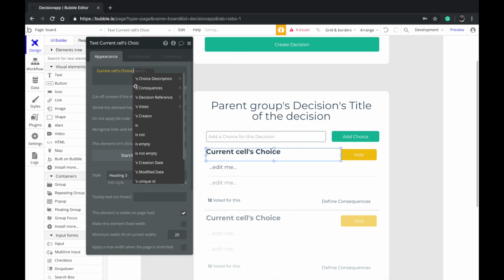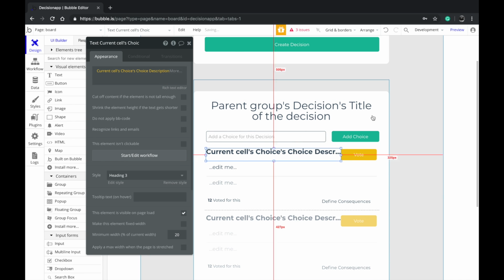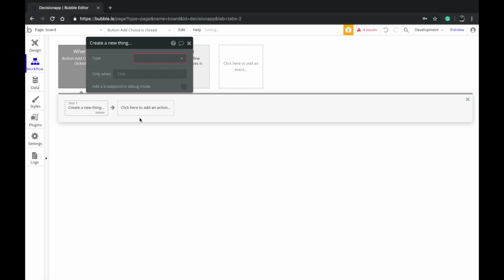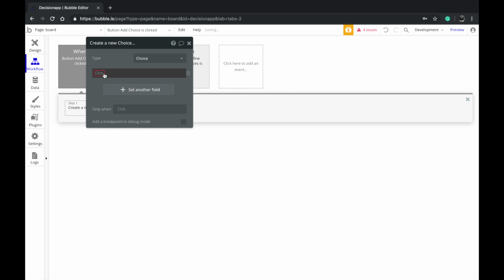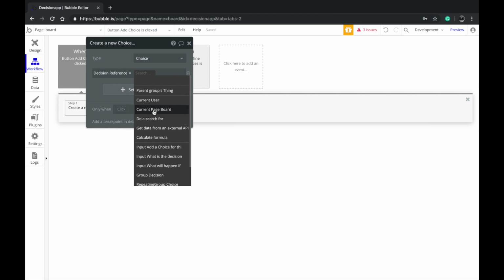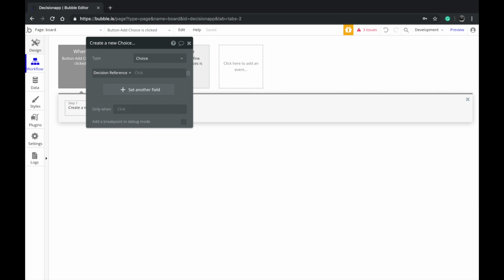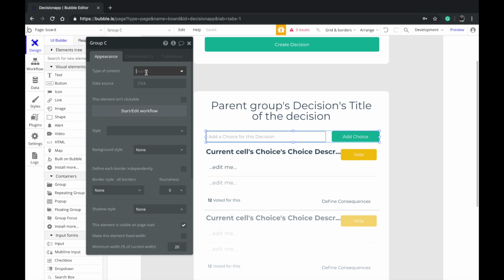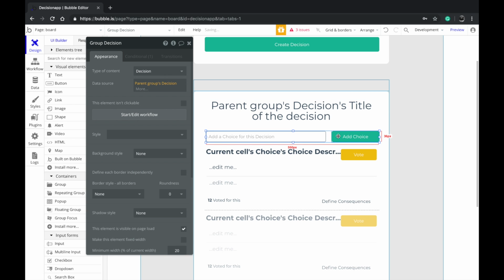So you want to say current cell's choice description. Let's go to add choice here, and then let's create a new choice. And the board reference, I'm sorry, the decision reference will be the parent group's. Oh, we don't have that because we grouped these things. Even this thing needs to have a type of content as decision. I want to say data source as parent group's decision.